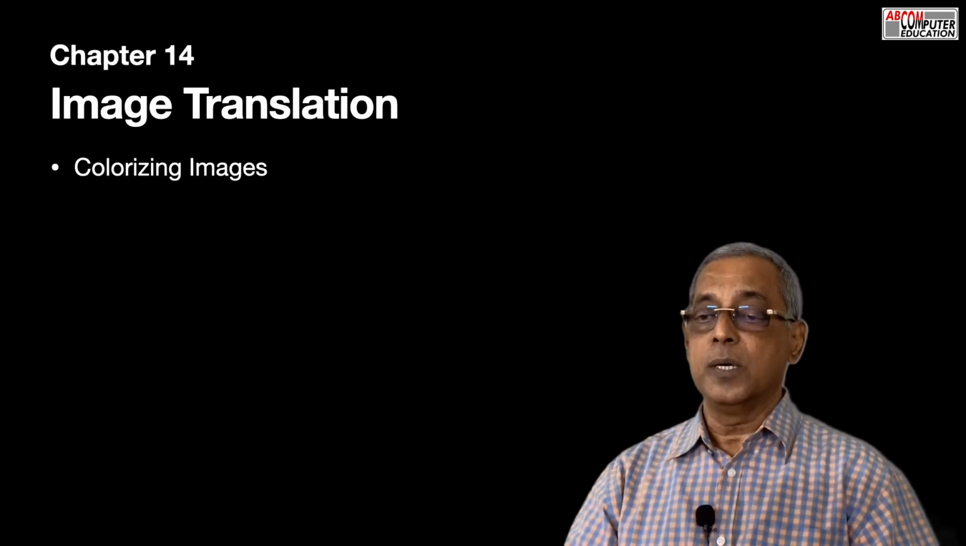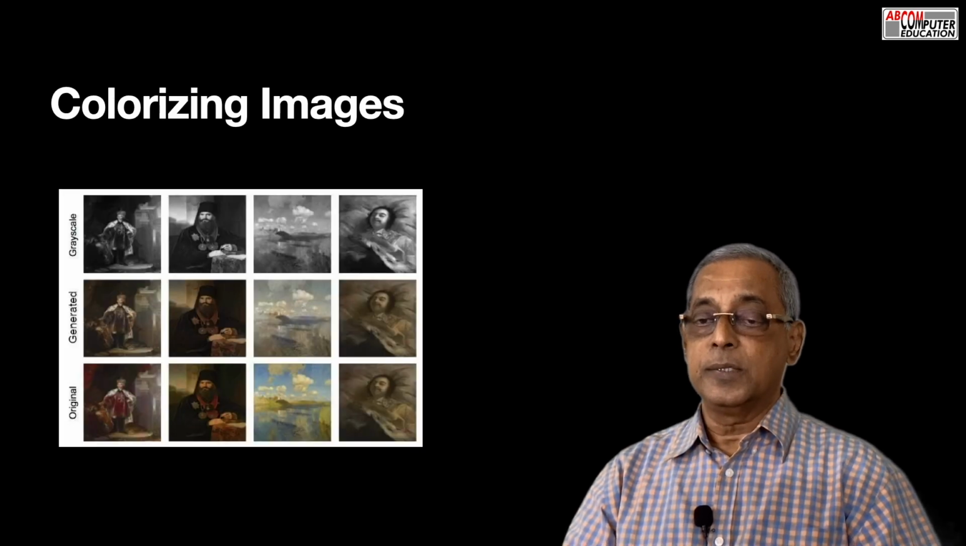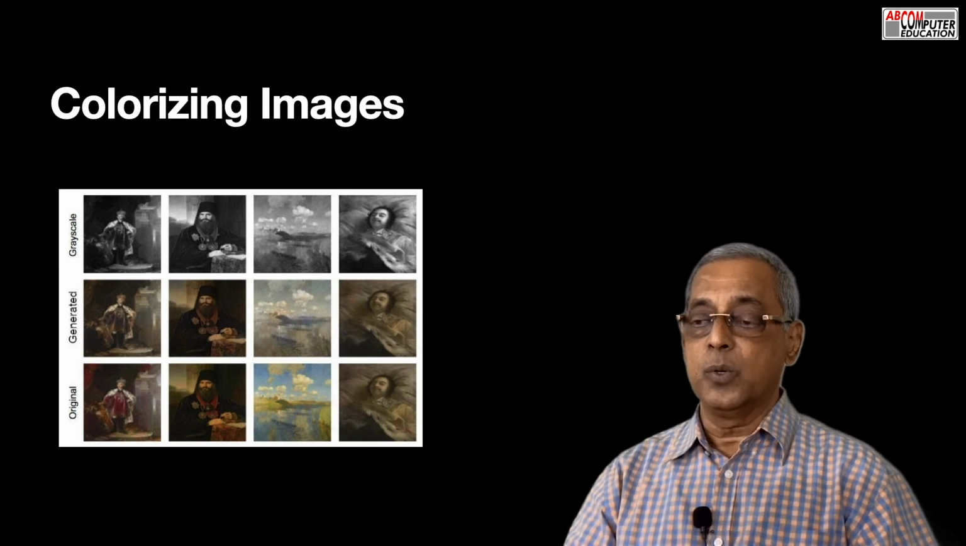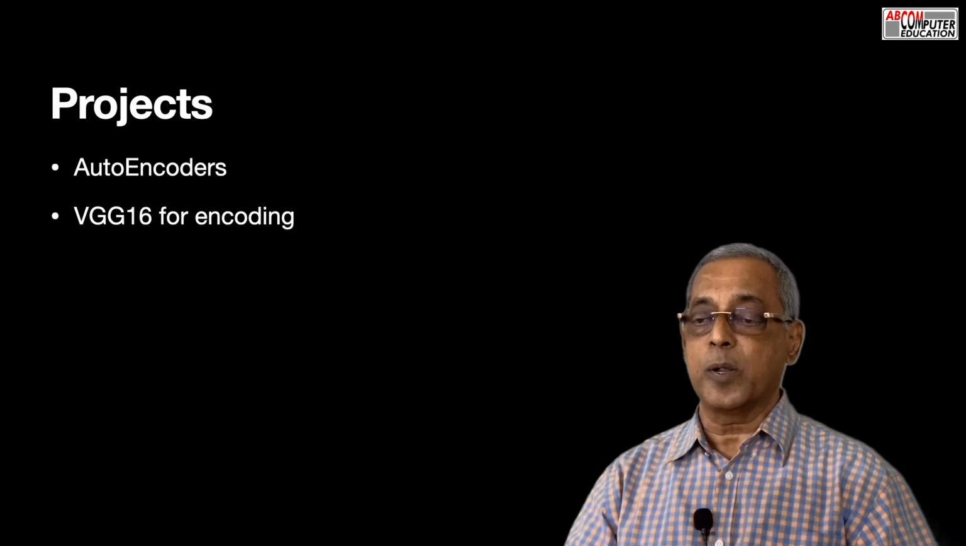Do you want to convert your old black and white pictures into color images? Then this chapter is for you. Chapter 14 teaches you an important technique of image manipulation, and that is how to colorize a black and white image. You use an autoencoder for colorizing an image. The chapter describes 2 projects. The first one shows you how to build an autoencoder of your own. The second one uses a pre-trained VGG16 model for encoding so as to improve the model's performance.